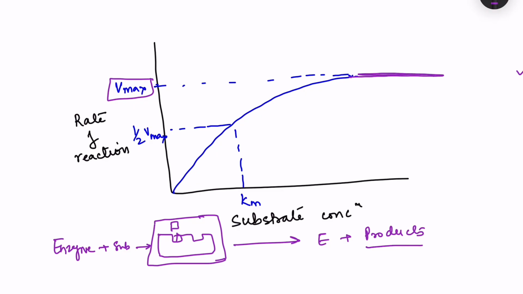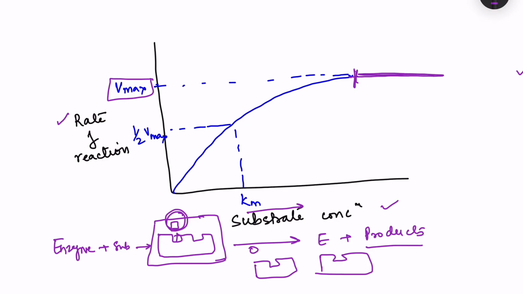Suppose on the x-axis there is substrate concentration, and on the y-axis we have the rate of reaction. As the substrate concentration increases, the velocity of reaction increases, but ultimately it reaches Vmax. And why does this velocity increase? Because suppose we have a lot of enzyme and the substrate is there.